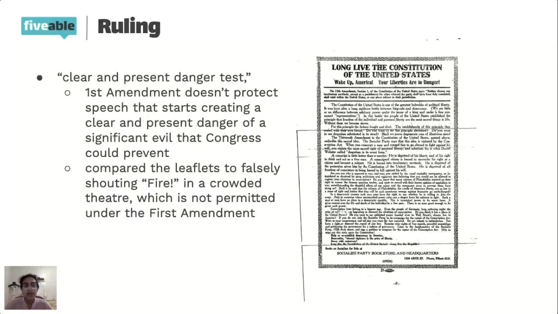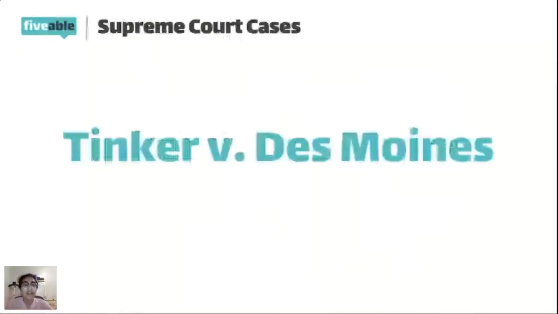So it would cause a danger in that people would freak out and start running towards the exits, and people could get injured or trampled in that huge crowd of people and all the ruckus and the fear, right? And so they said that in those cases, there would be a limit to the First Amendment. And so, yeah, they ended up putting that limit right there.